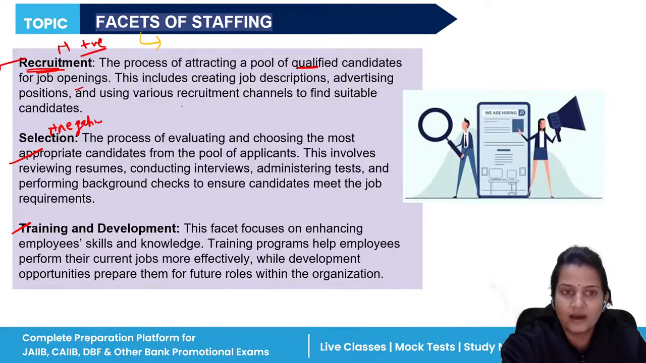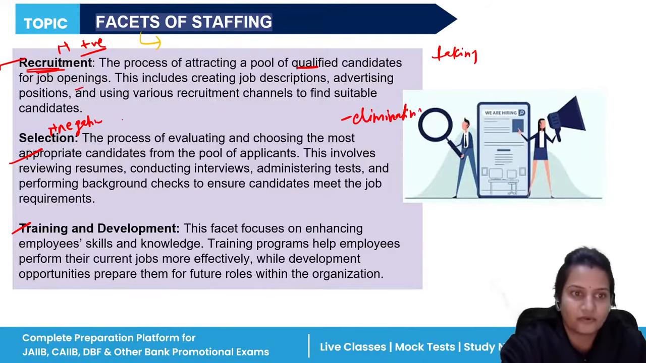Why? In selecting, you are eliminating the candidates. In recruitment, you are taking all the candidates, whereas in selection, you are eliminating candidates. So that is why it is said to be negative. Clear?